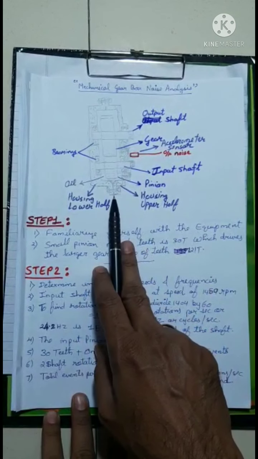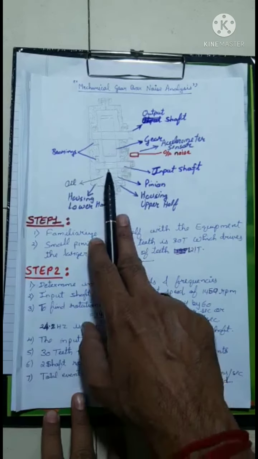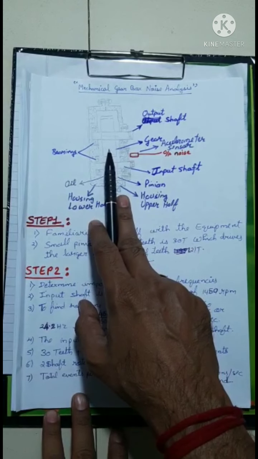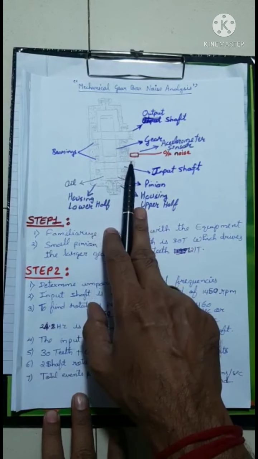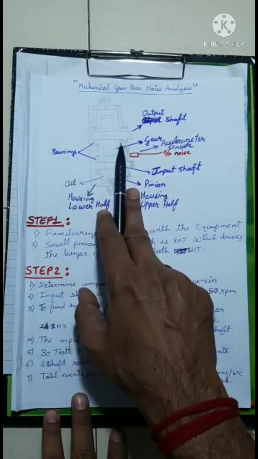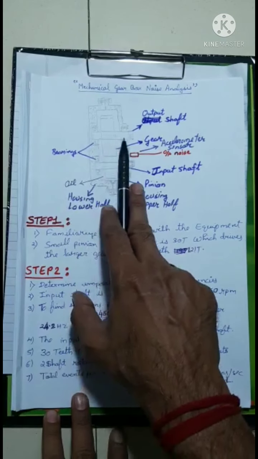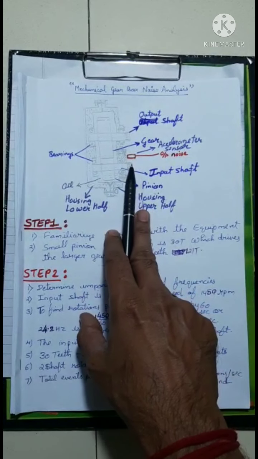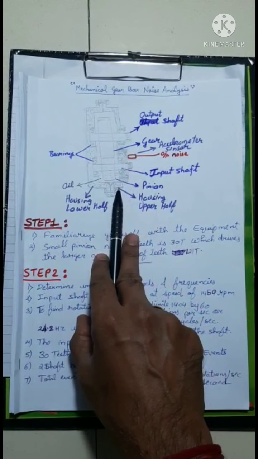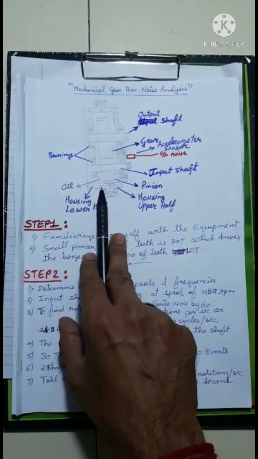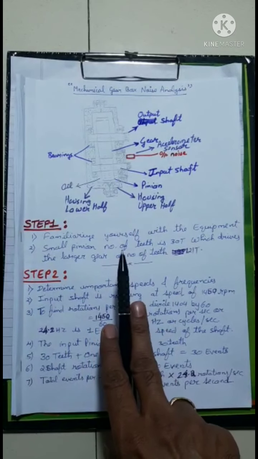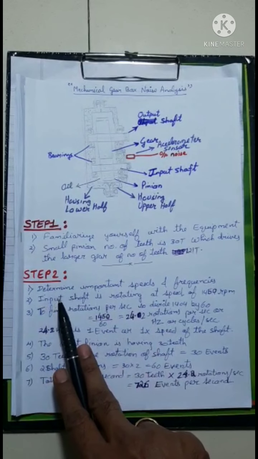It's a mechanical gearbox, single reduction, and this is the pinion, which has 30 teeth, and this is a gear which has 121 teeth. There are upper and lower housings, bearings, an input shaft, an output shaft, and a vibration sensor mounted on the cover. So this is the general arrangement, and it is filled with oil. Once we know about the equipment, we move on to step 2.